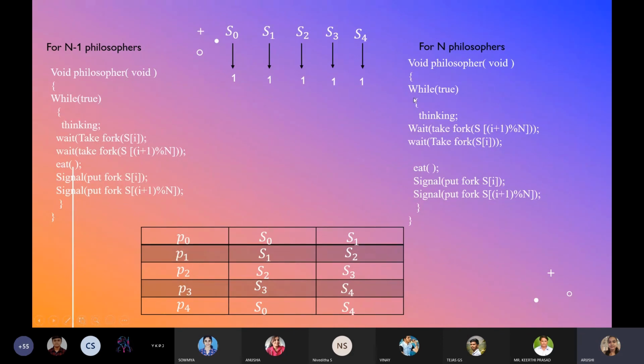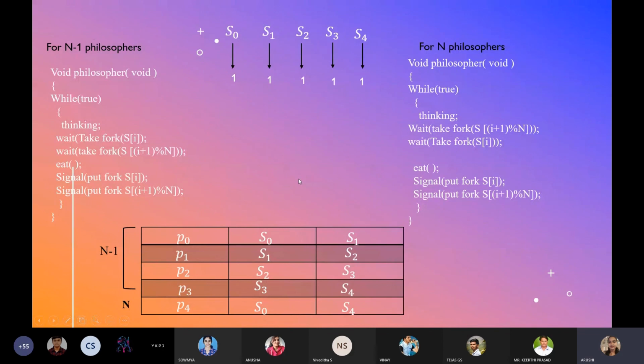For the nth philosopher, they have to execute this code. That is, wait take fork s of I plus 1 modulus n, and wait take fork s of I. That is, they have to take the right fork first, then the left fork. Let us assume P4 as the nth philosopher, and the remaining are n minus 1 philosophers.